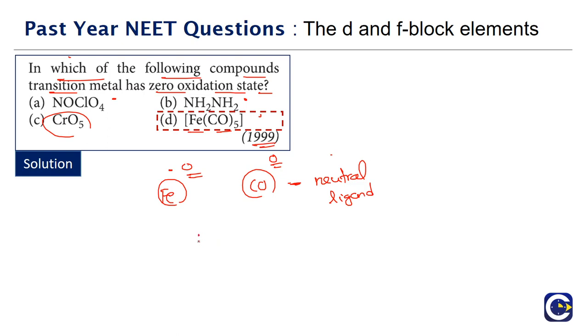Even we have compounds like nickel tetracarbonyl. This is used in the vapor phase refining method of nickel. So this one also is an example where the nickel oxidation state is going to be zero again.